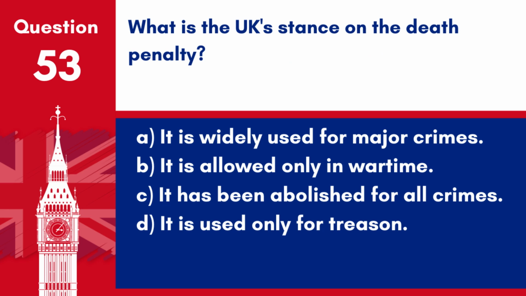Question 53. What is the UK's stance on the death penalty? A. It is widely used for major crimes. B. It is allowed only in wartime. C. It has been abolished for all crimes. D. It is used only for treason.